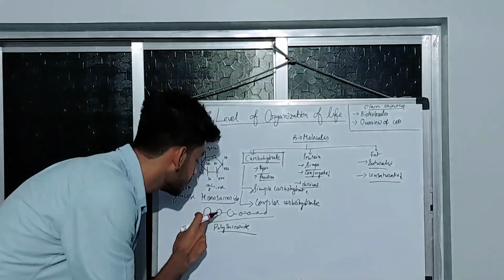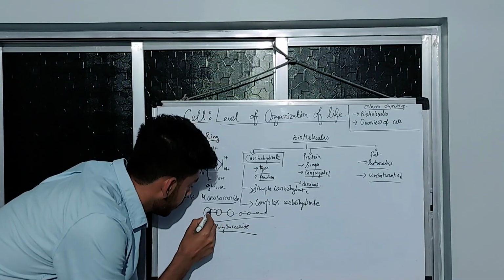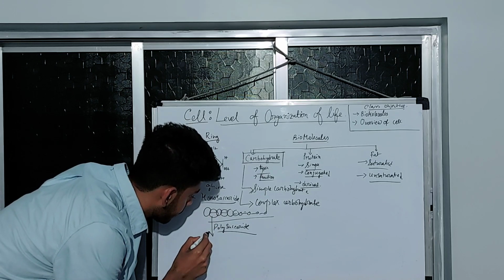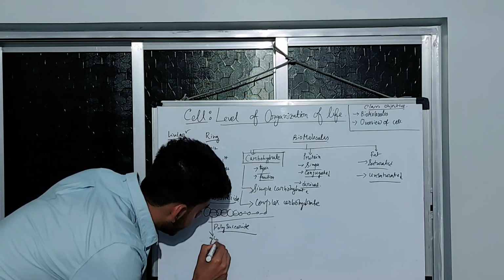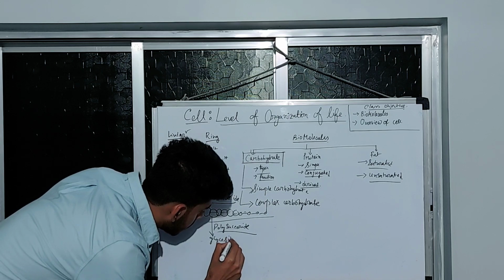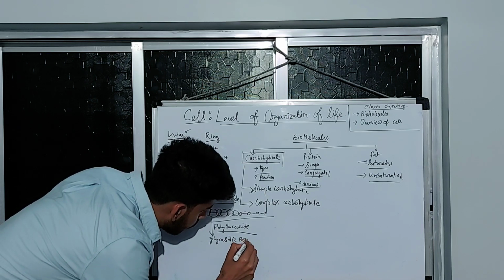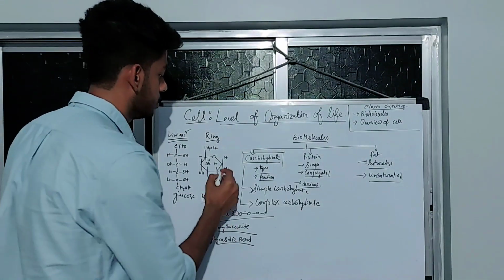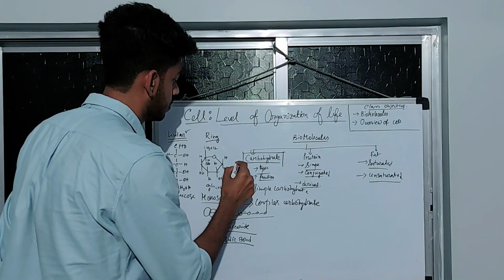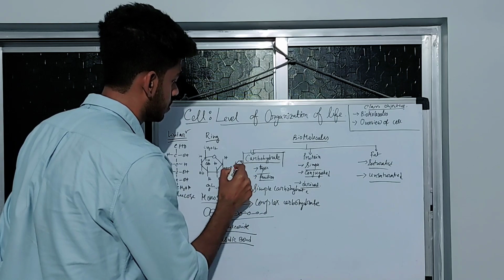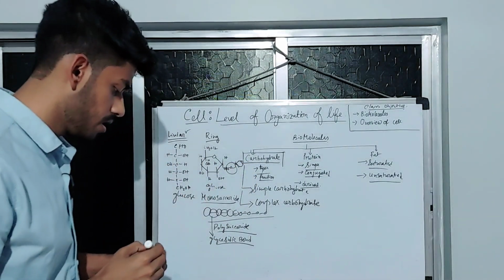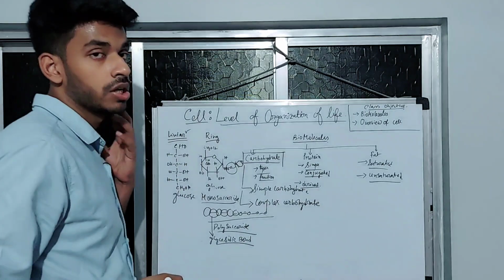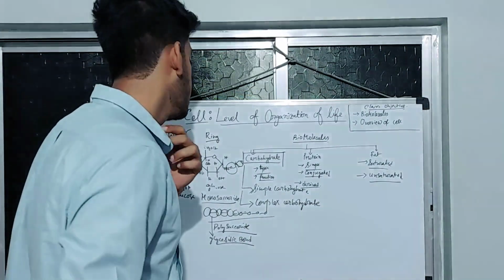The ring structures which are joined by this bond is called a glycosidic bond. So this bond is called the glycosidic bond. This is the bond. This is the glycosidic bond. So this is the basic structure of carbohydrate that is required from the exam point of view.